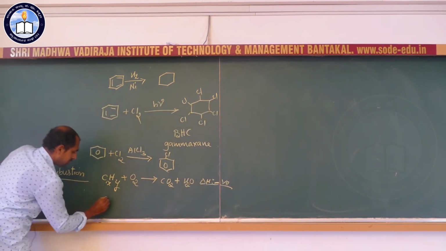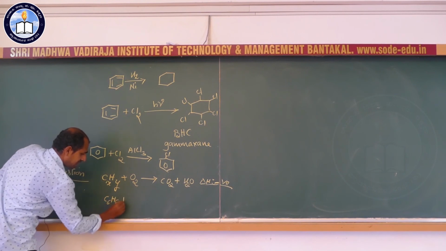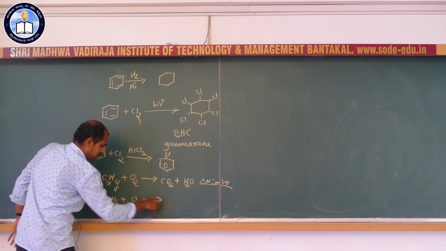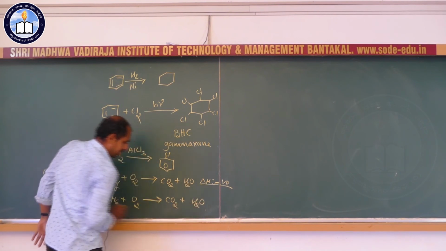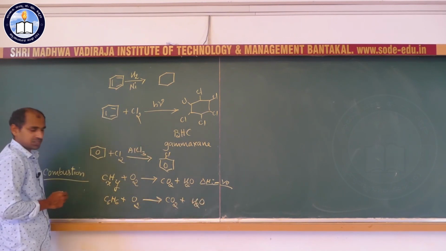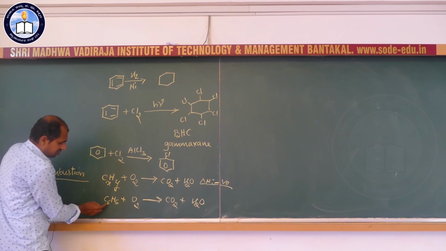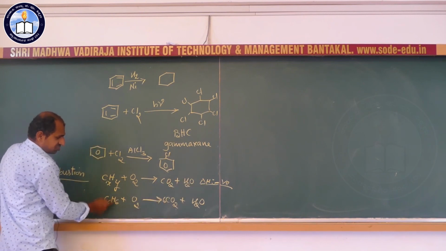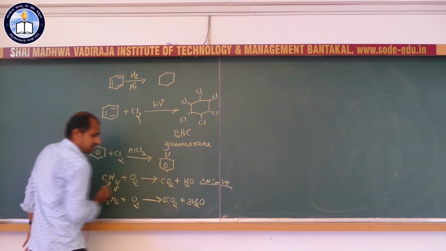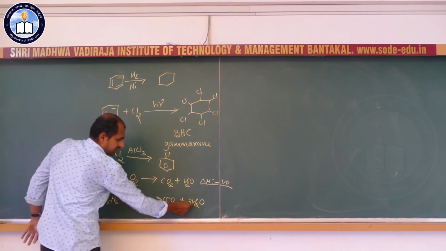Benzene is also a hydrocarbon, C6H6. It also reacts with oxygen to give the corresponding carbon dioxide and water with the liberation of energy. If you balance, there are 6 carbons, so I put 6 CO2; 6 hydrogens, so 3 H2O, since 3 into 2 is 6 hydrogens.